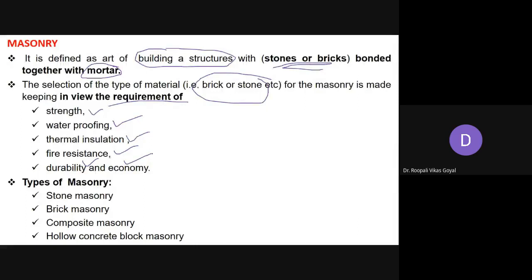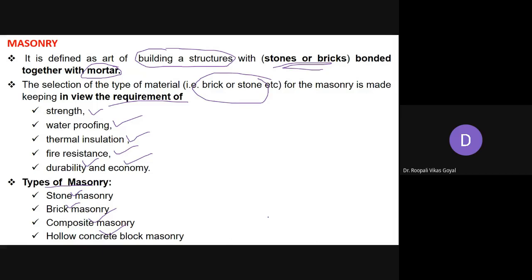The types of masonry included in your syllabus are stone masonry, where stone is the material along with mortar, then brick masonry, then composite masonry, that is a combination, and hollow concrete block masonry. We are going to discuss all this masonry work in detail, but before that, we should know the basic terms.